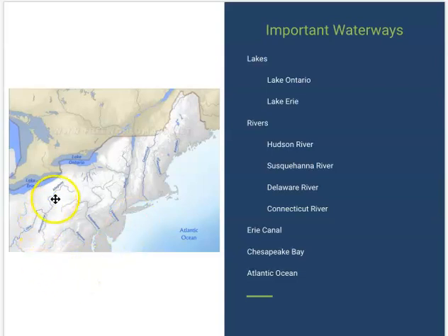You also have the Monongahela and Allegheny that are over here in Pennsylvania. We've talked about that when we talked about the Ohio River and how it was formed. So remember, the Monongahela and the Allegheny rivers come together at the city of Pittsburgh, and they form the Ohio River. So when they come together, the confluence of them forms the Ohio River. So that's the source of it. You also have the Erie Canal, and then the Chesapeake Bay and the Atlantic Ocean. So those are going to be important waterways.